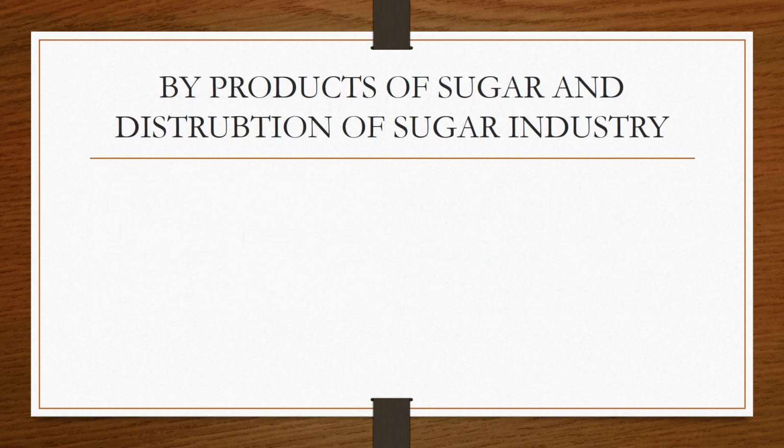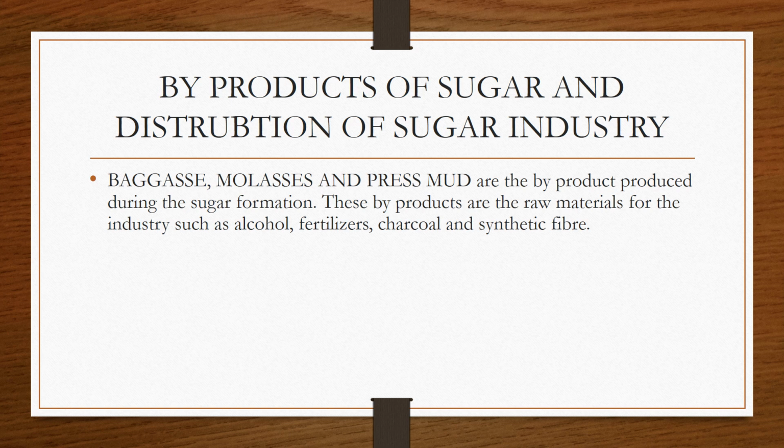The byproducts of sugar and the distribution of the sugar industry come in the next slide. If I talk about byproducts, when we take out the juice of the sugar cane, we boil the juice of the sugar cane. There are byproducts which are extracted from that process, that is bagasse, molasses and press mud. These are the products which we obtain during the process of sugar formation.